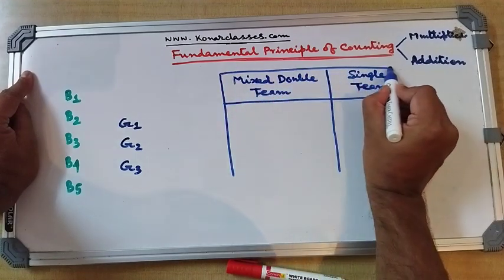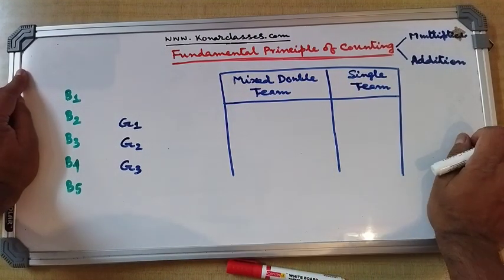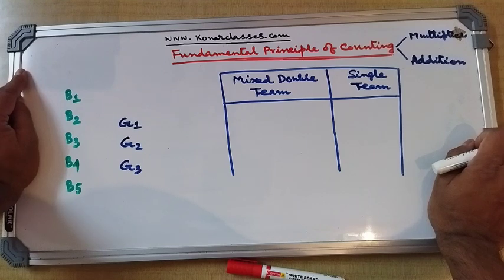So when we discuss the mixed double team, do you know what a mixed double team is? I hope many of you are aware of it. A mixed double team is a team consisting of two players, one boy and one girl. Okay, that constitutes a mixed double team.